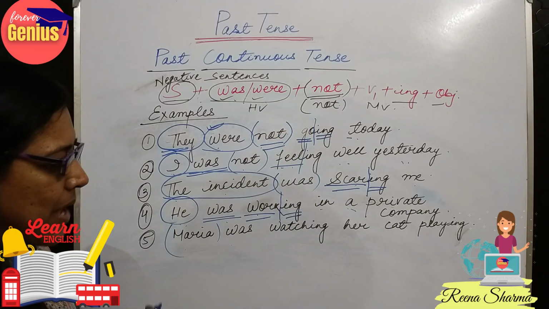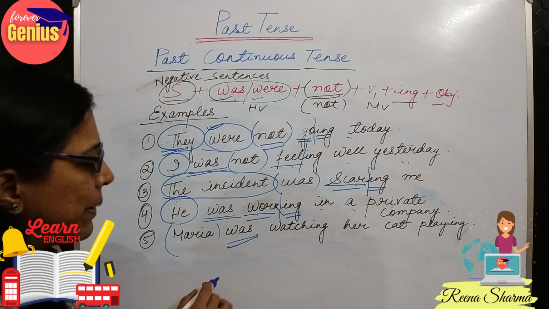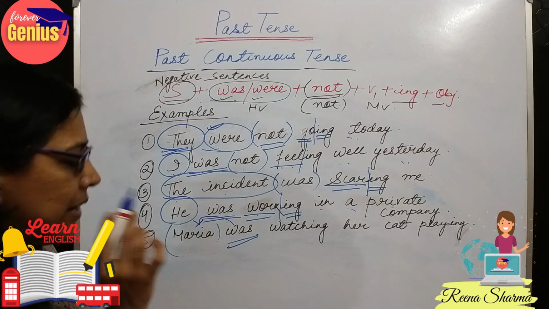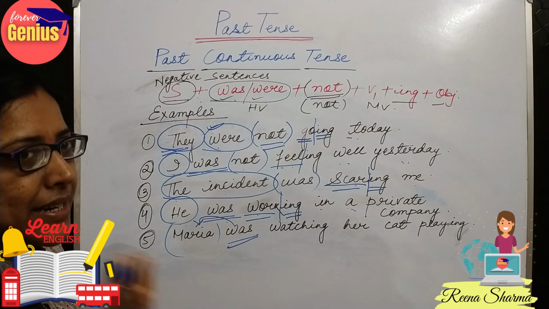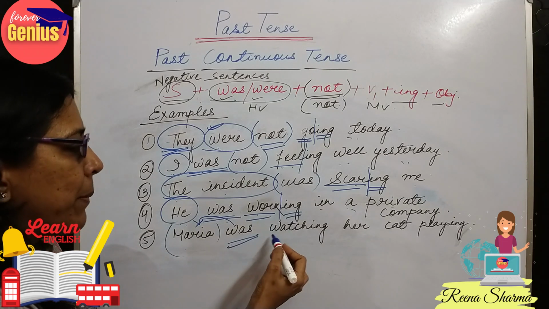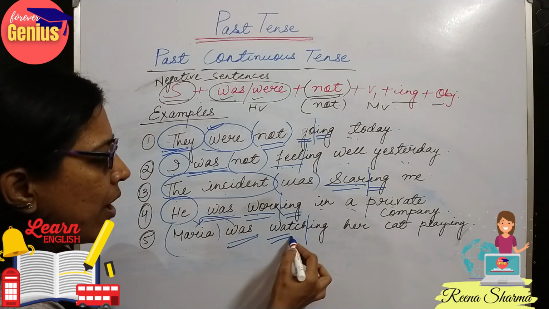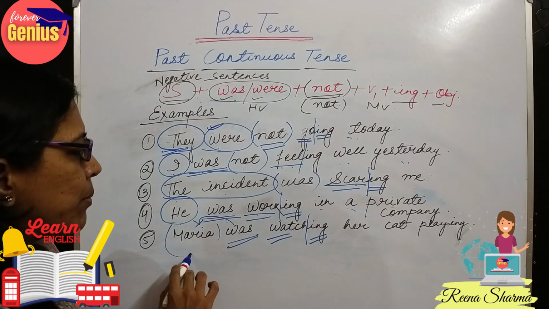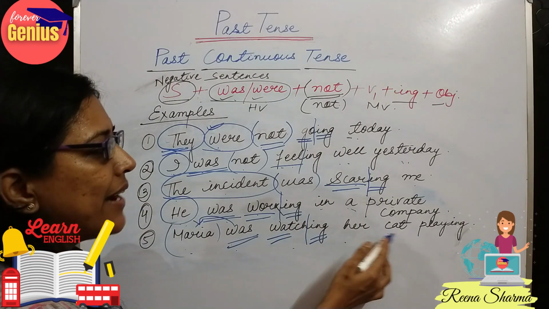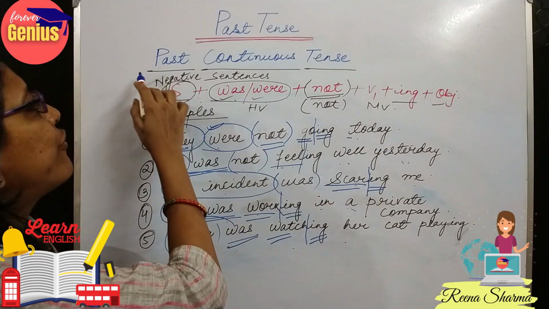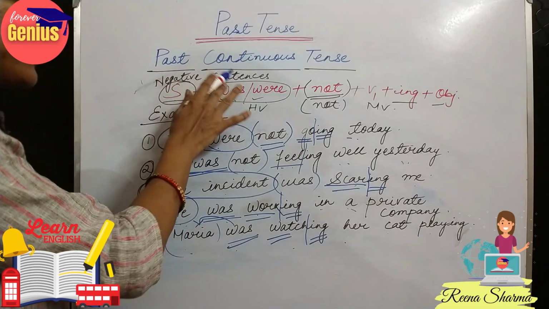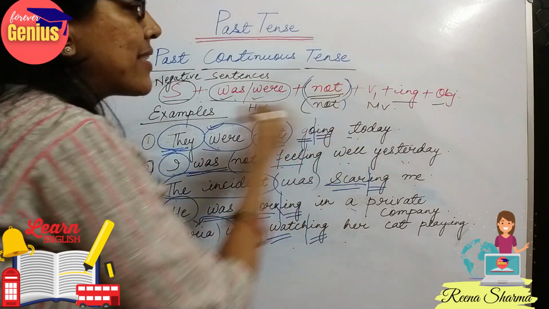So Maria is the subject, was is a helping verb because Maria is a girl and it is considered as singular, plus was ing, verb plus ing. So Maria was watching her cat playing. So this is the format of affirmative and negative sentences with the only difference.